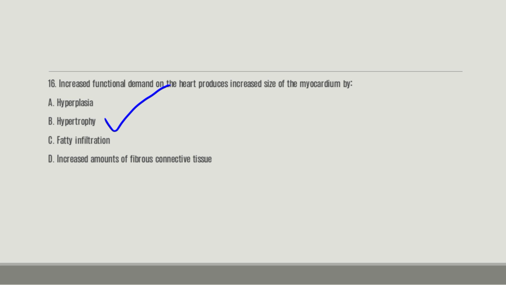What this question is telling you is, when the heart has been put under much more work than it normally would need to carry out, what adaptation does the heart carry out in order to maintain its usual work rate, now that the work is more? So the heart will undergo hypertrophy. Hypertrophy is the increase in the bulk size of the heart, while hyperplasia is the increase in the number of cells. But what we need here is hypertrophy, not hyperplasia.